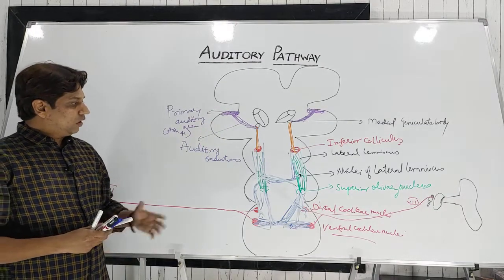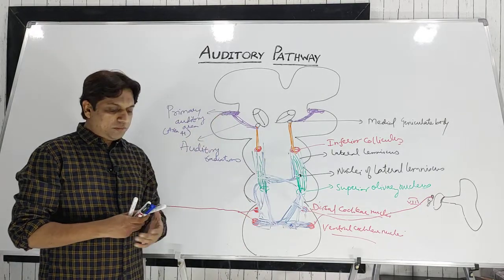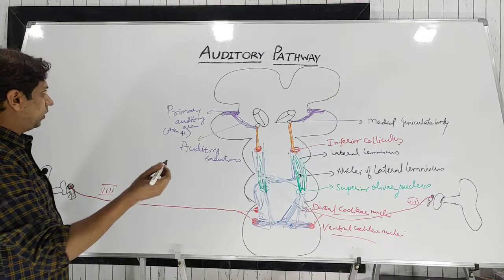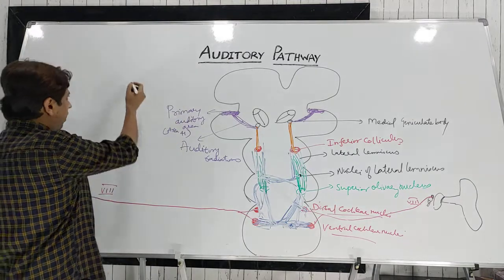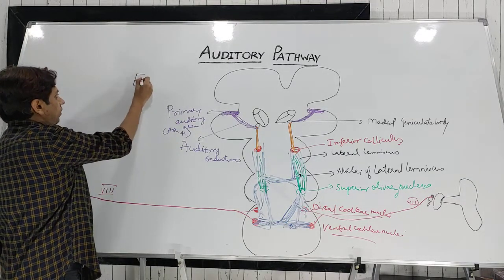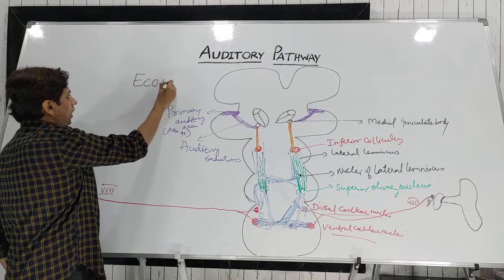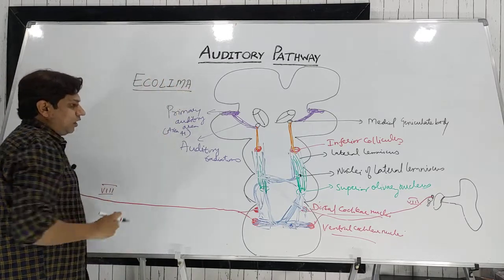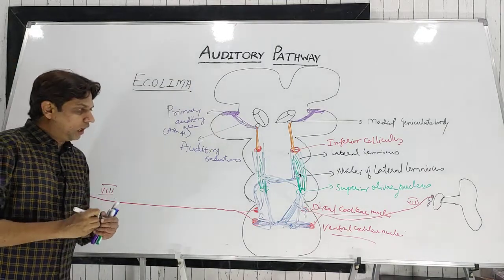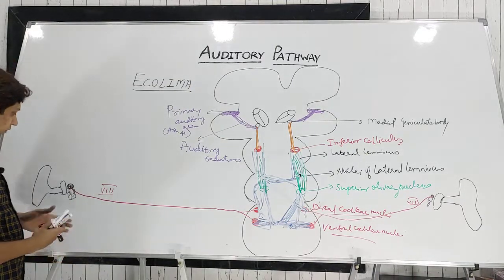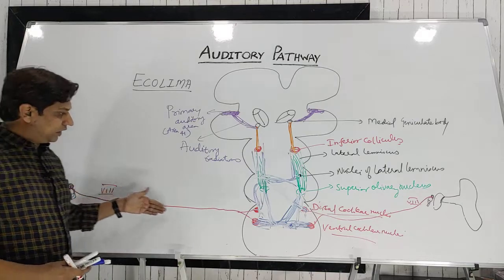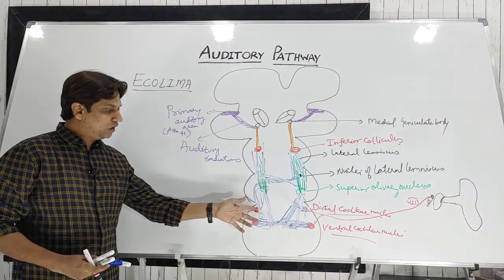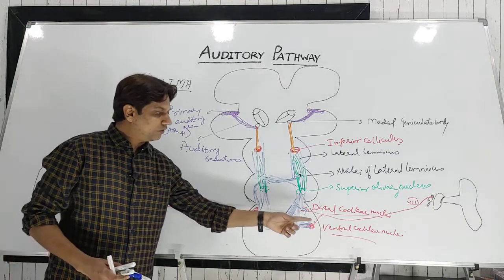Just to remember this pathway, there is one commonly used mnemonic, echolemma. What is this echolemma? If we recall how the pathway starts, it starts from the hair cells through the 8th cranial nerve, the first order neurons, which go to the cochlear nuclei, dorsal and ventral.